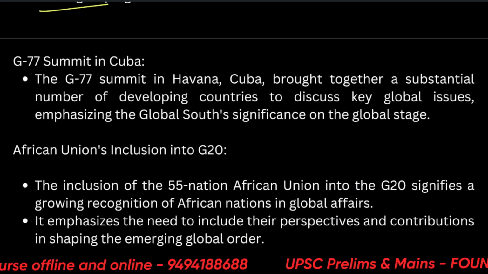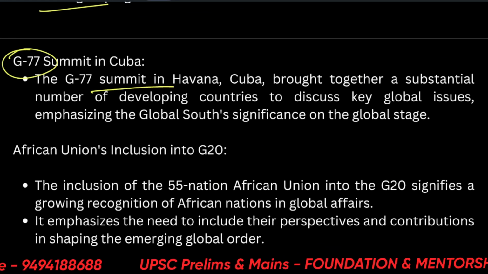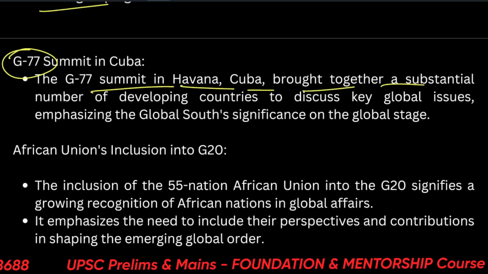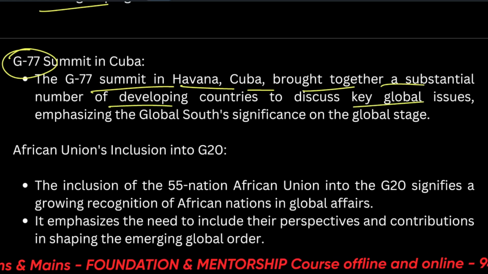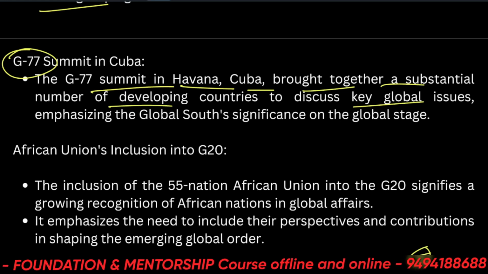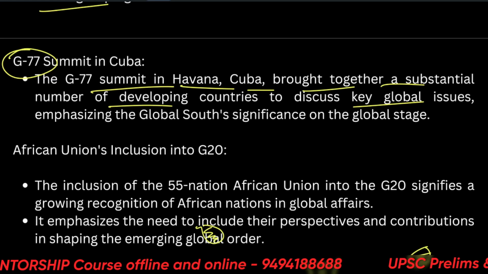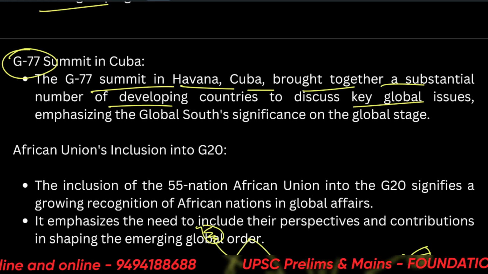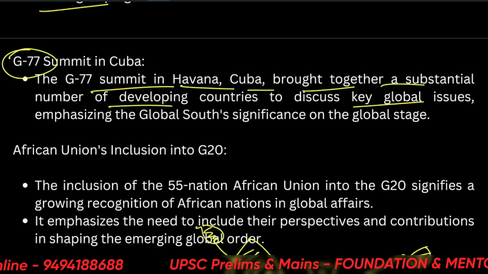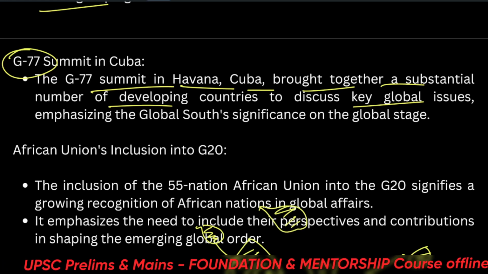One more thing we see is the G77 coming back. All right. So, the summit in Havana, Cuba brought together a substantial number of developing countries to discuss key global issues. So, we see Japan here. We see India here. We see Cuba here. All right. So, we are taking together all the countries. Some African counterparts are missing, but they are soon to be included, let's say. The Middle East we have already covered, Egypt and UAE for the COP summit.